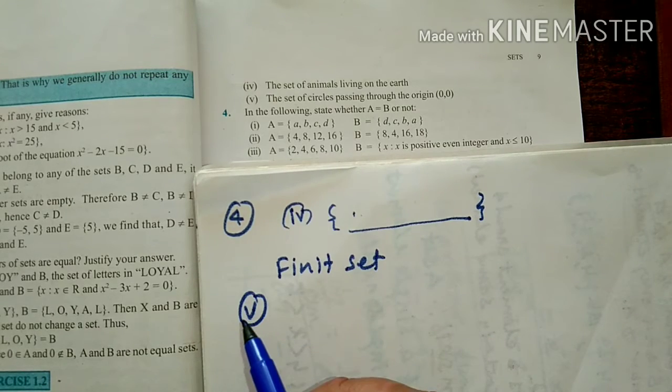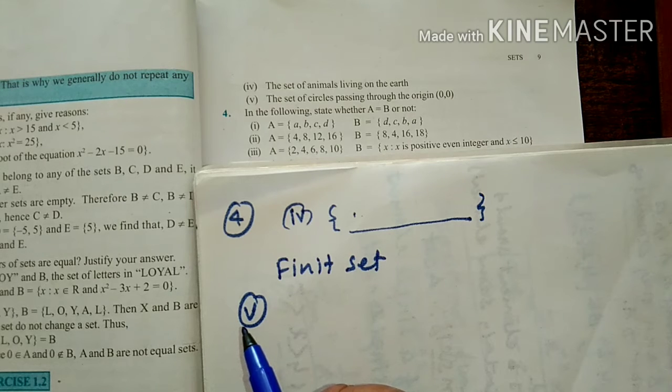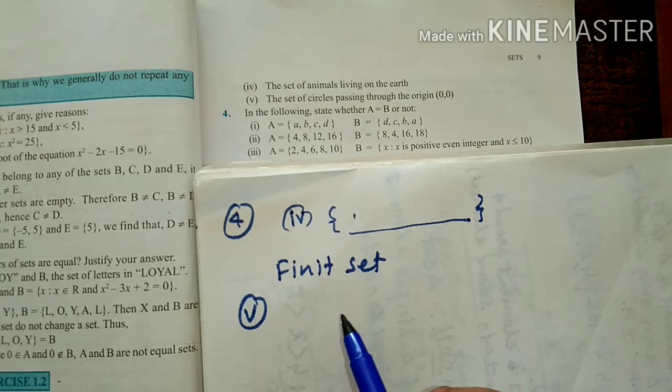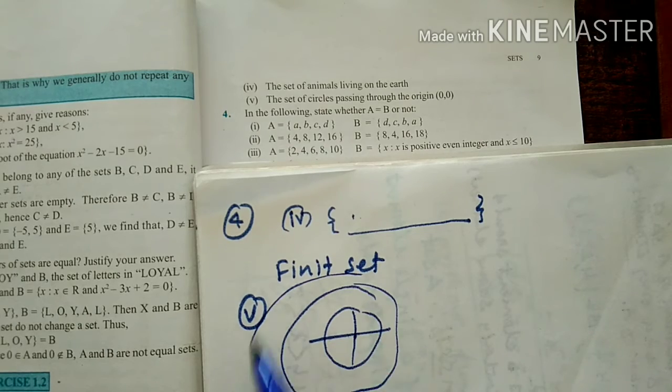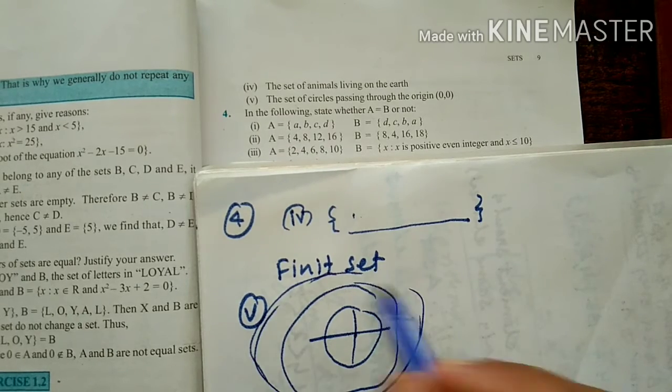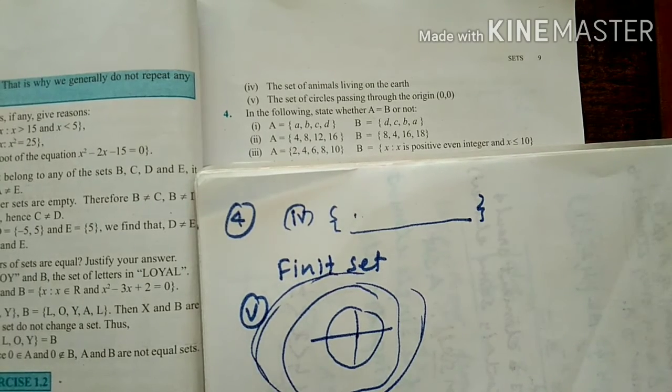Fifth, we have the set of circles passing through the origin. The set of circles passing through the origin is infinite, because we can vary the radius. So one circle is this, another is this, another is this. So how many circles can I draw? Infinite circles.